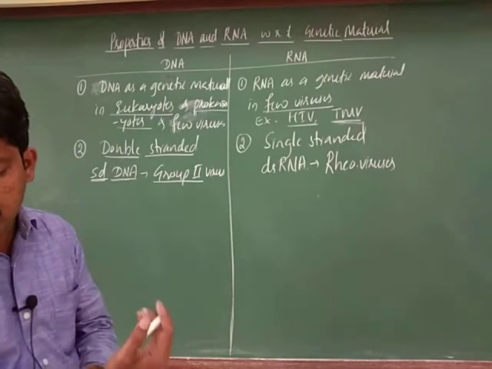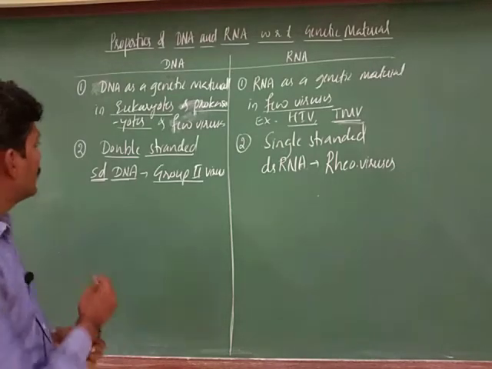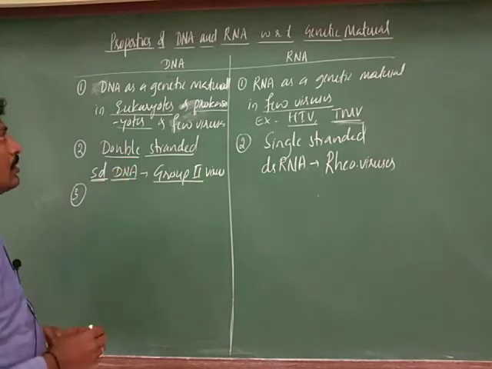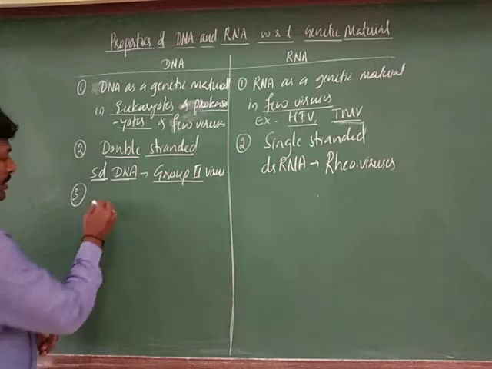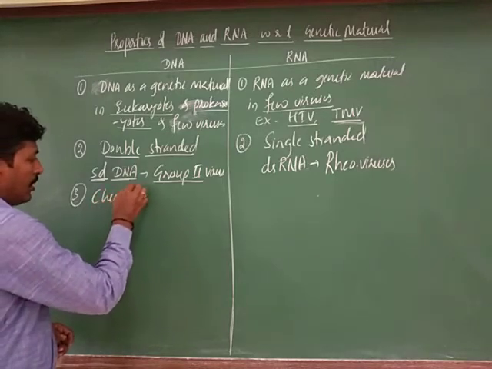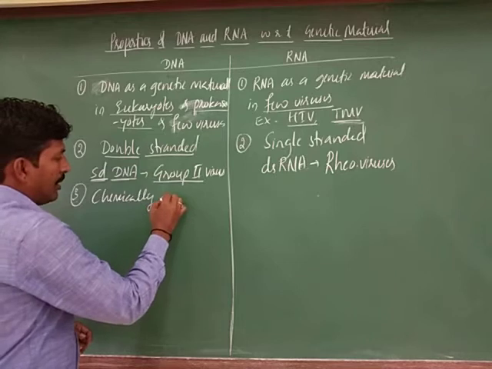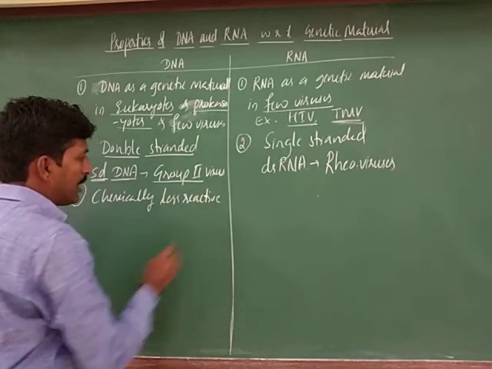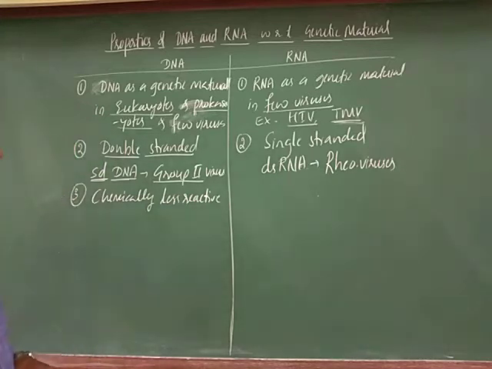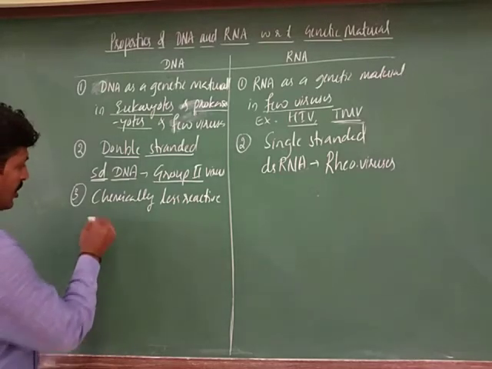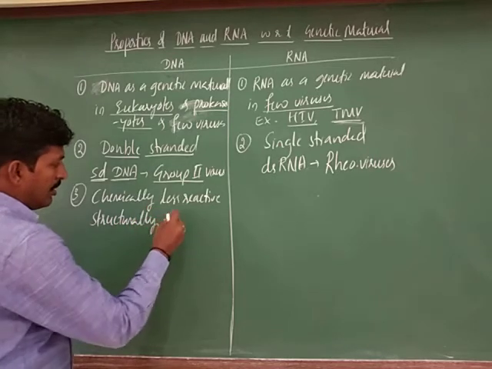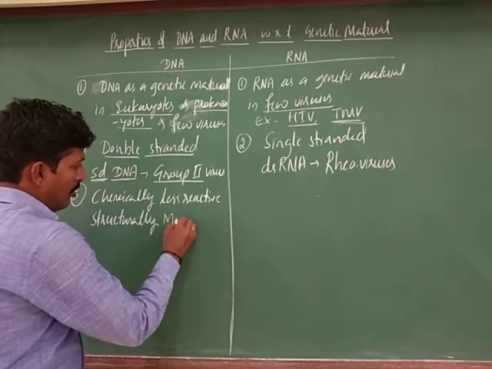Next, the third difference: chemically DNA is less reactive, and structurally it is more stable.